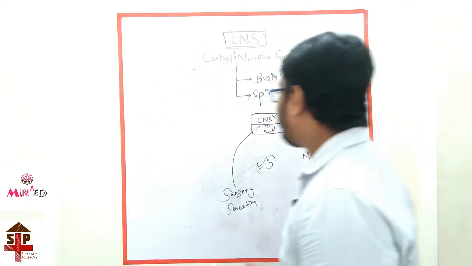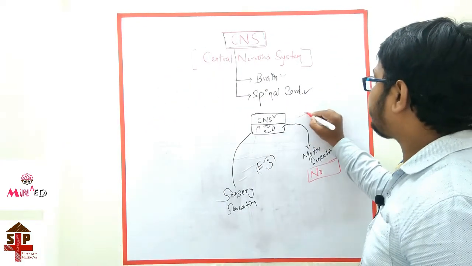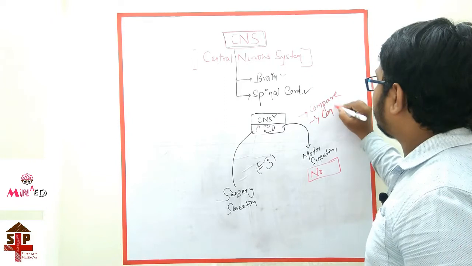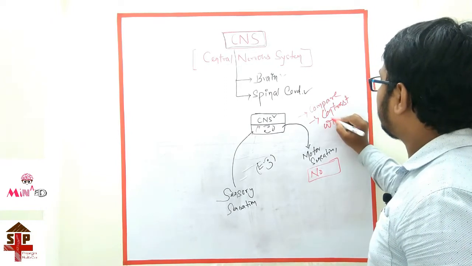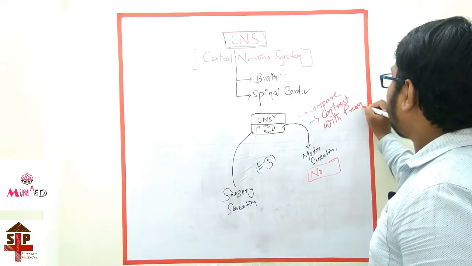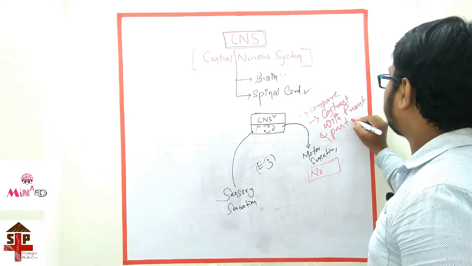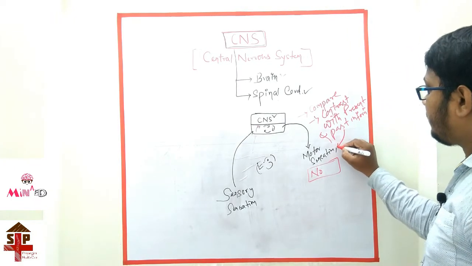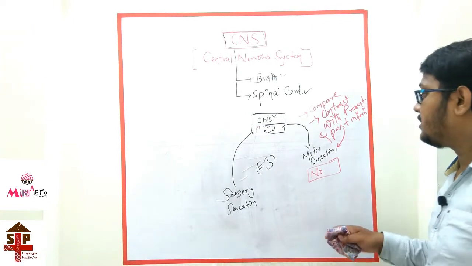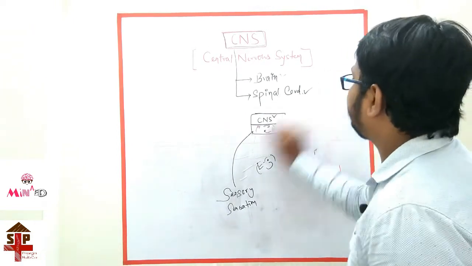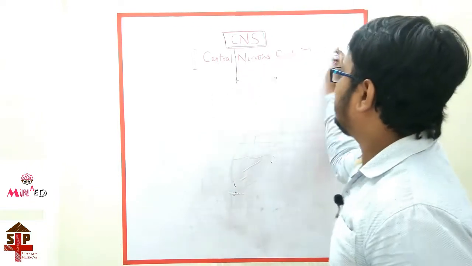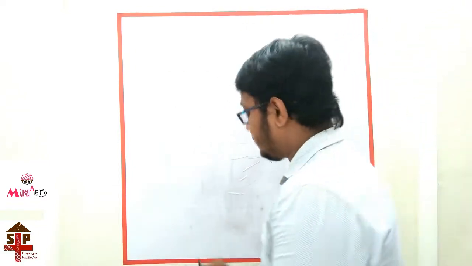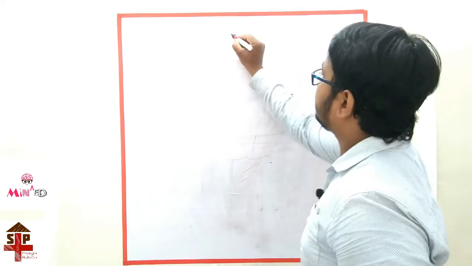The basic function of the central nervous system is that it can compare and contrast present and past information, and then the central nervous system gives a motor response as a motor activity. So I am now going to discuss the first part of the central nervous system, that is the brain.